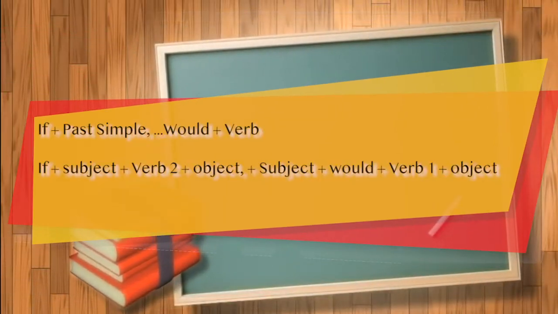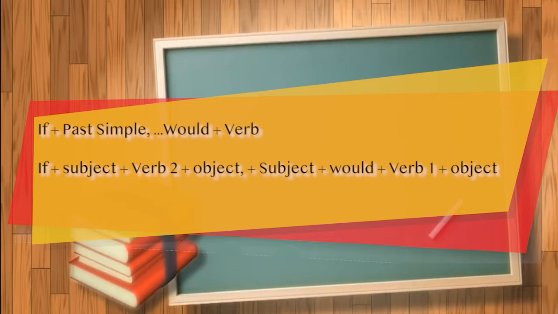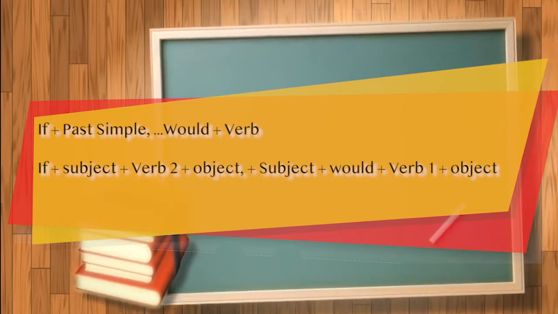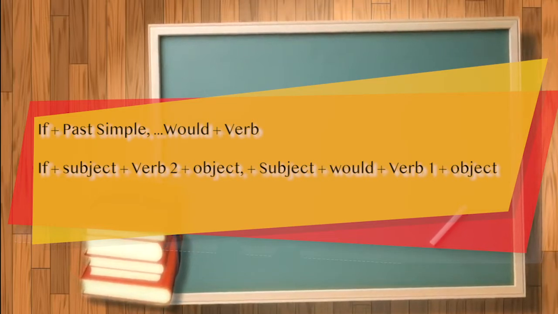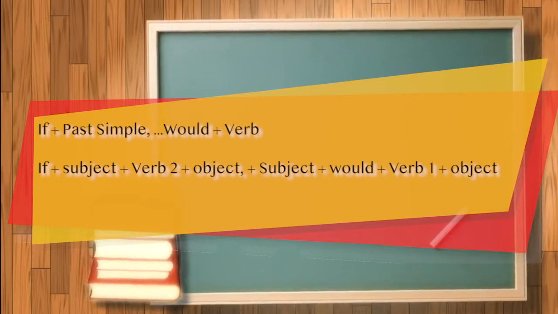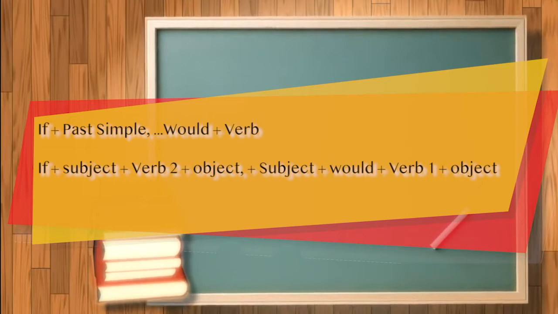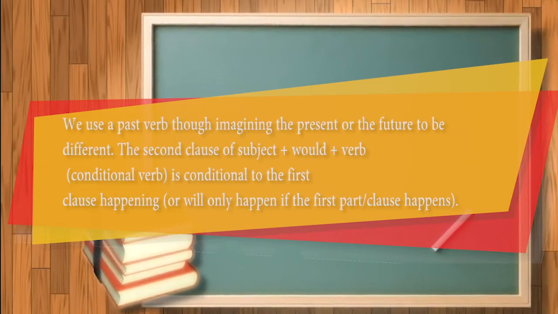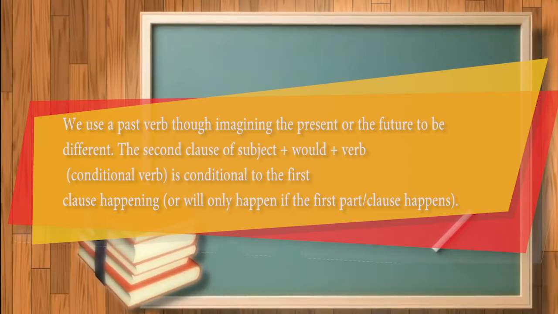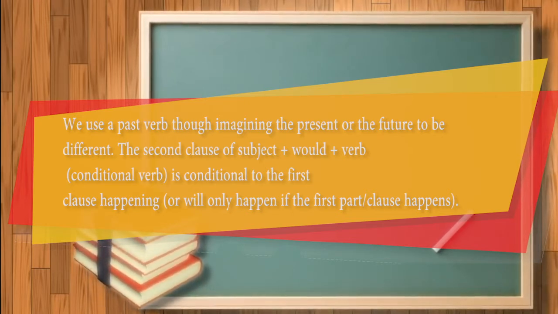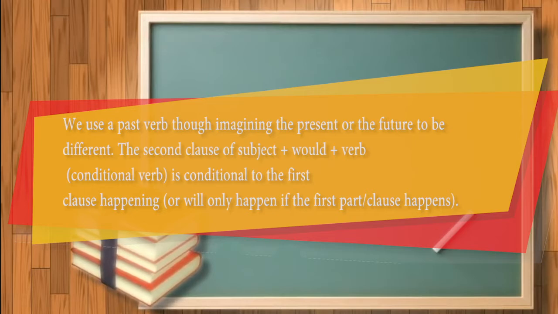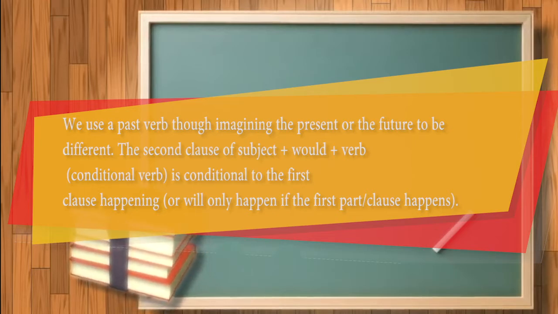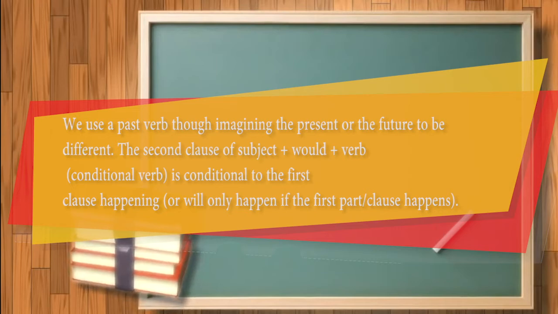If followed by past simple and then would and then verb. Still remember past simple, right? If subject, verb 2 and then object. Comma, subject, would, verb 1 and then object. We use a past verb though imagining the present or the future to be different. The second clause, subject, would and verb, the conditional verb, is conditional to the first clause happening, or will only happen if the first clause happens.